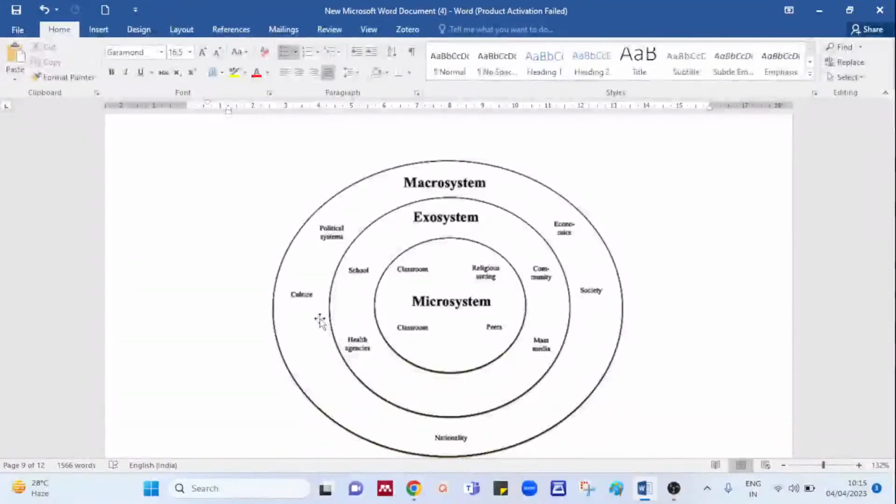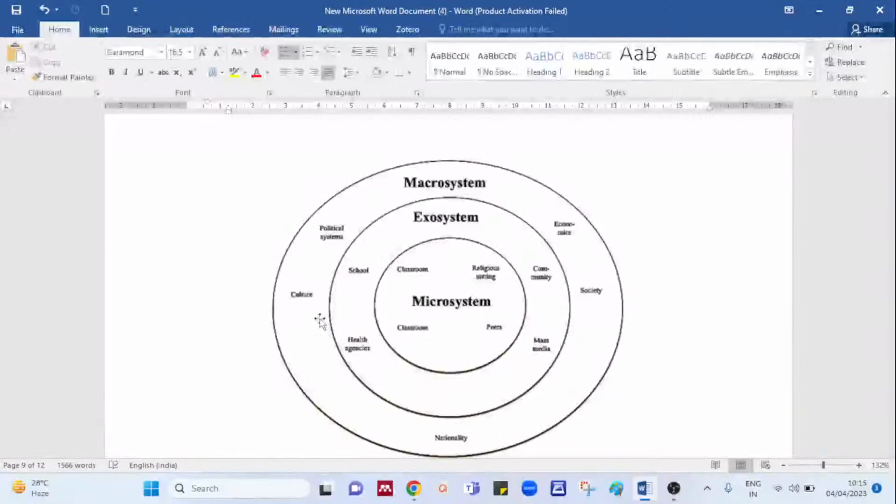Yes, if you recall, there are 5 systems. Going from inside to outside, they are the microsystem, mesosystem, exosystem, macrosystem, and chronosystem. There are 5 systems, and we studied them one by one.